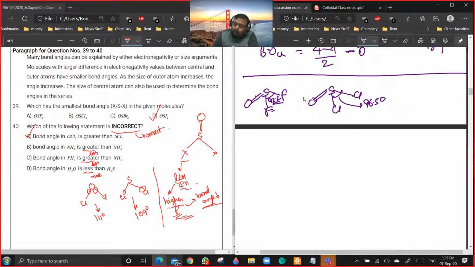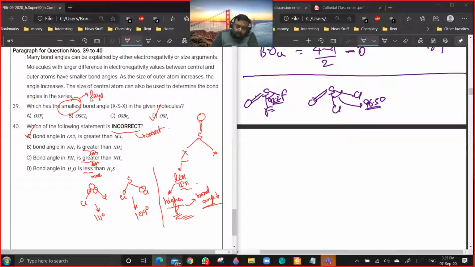So here it is 92.2, 96.5. So yeah, it will be increasing only. So in this case SOI2 will be having the largest bond angle. This question should be about the largest one, or the answer will be SOF2.